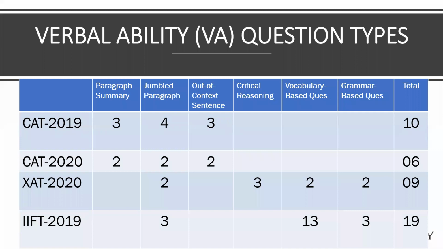Okay. So RC, the VA of CAT is nothing but RC. I mean, the same things that you do while reading are what you're going to do here. There is no specific premise or conclusion coming up. It's not like critical reasoning where you're analyzing an argument.